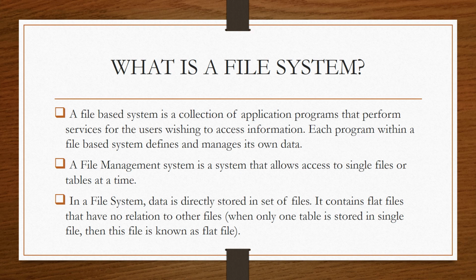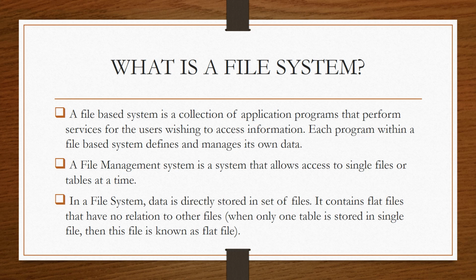Now let us first discuss what is a file system. See, what happened previously, we used to do the paperwork. All the entries were done manually in registers, or all the paperwork was done for the different departments. Whenever we wanted to store something, we stored it on paper like registers, or we used to do all the entries with the help of pen and paper. But then file based systems were developed as a better alternative to the paper based filing system, and by this the files can be stored on the computers, and the data can be accessed more efficiently.